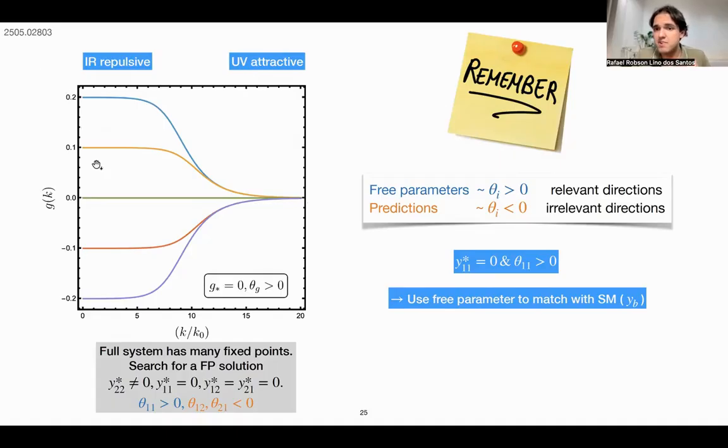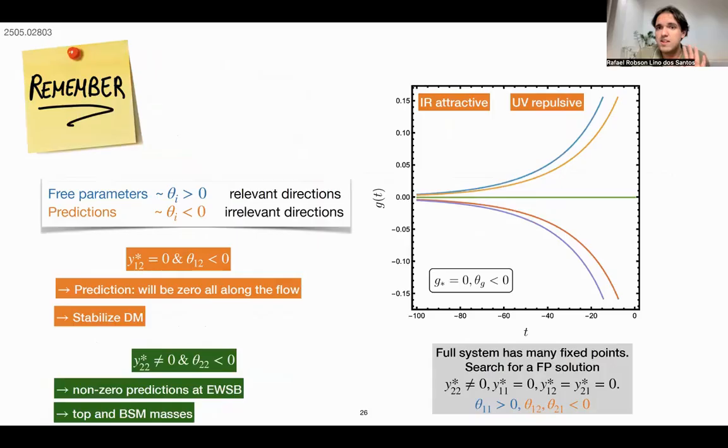So you can use this free parameter to match something with the Standard Model, for instance. They are not predictions, but they are allowed. On the other hand, if they are irrelevant directions, they are predictions, and if the fixed point is 0, then you are in the situation of this green line here. It stays 0 all along the flow. And this staying 0 all along the flow is what stabilizes the dark matter.